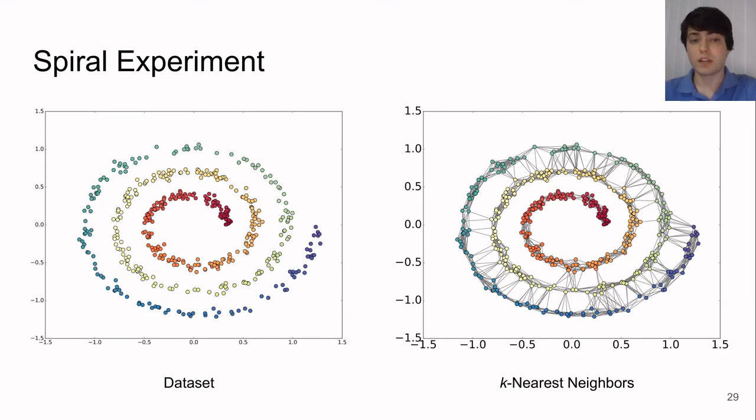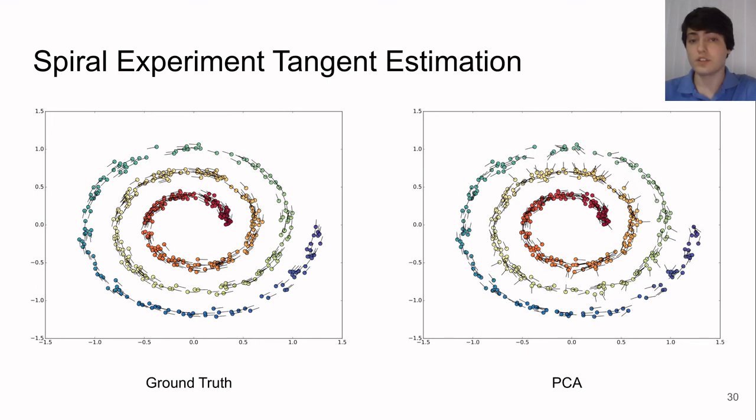Let's return to the spiral manifold example I brought up earlier. Once again, looking at the nearest neighbors graph, we can see many false edges connecting across the manifold. These in turn skew the tangent space estimates.